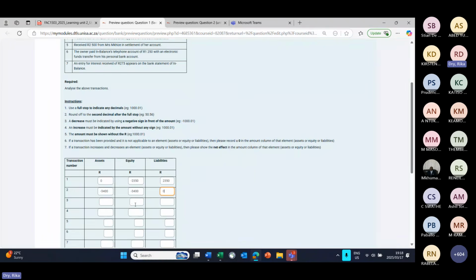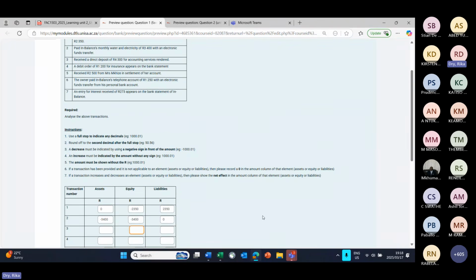So we will have a positive 4,300 Rand under equity. And then they said we received a direct deposit, which means we received the cash. So it went into our bank account. Our bank account with a favorable balance is an asset. So our asset increased with the cash. So it's 4,300 under assets. And this time around 0 Rand in liabilities.